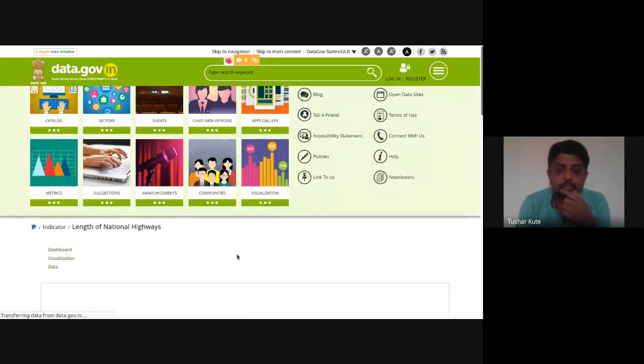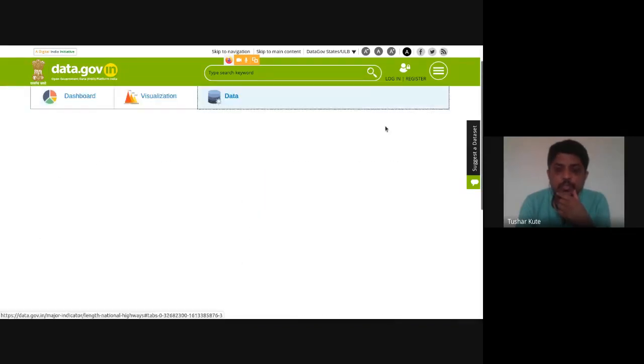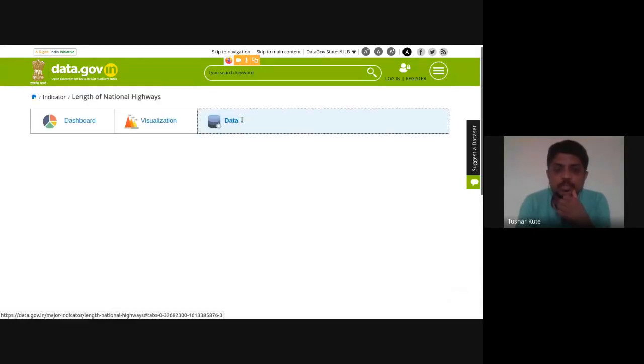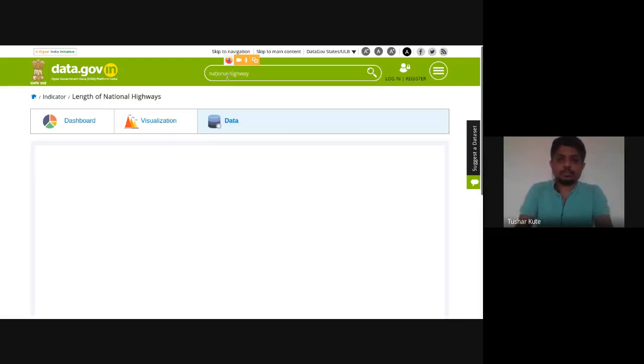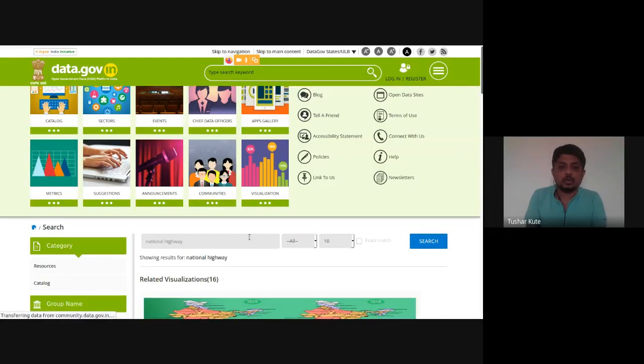Yes, this one. Check it out. Then go to data, and let's search national highway. So I'll go to search, and directly here also I don't require any kind of login. Without login also I can get any kind of data from the Indian government. See this one, check it out.